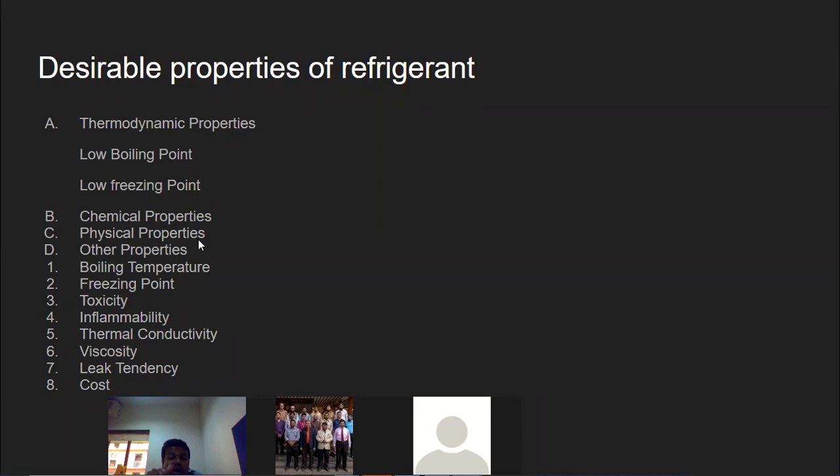The freezing point should be lower than the system temperature, as we have seen, right? Then we have seen the toxicity, inflammability, thermal conductivity as already explained, viscosity I also explained, leak tendency and cost. So all these parameters we need to see while selecting the refrigerant, right?